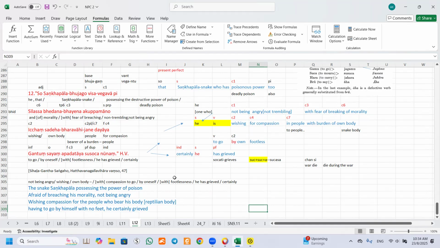So the rationale about this sutta is to make sure that you do good karma, because they say here going footless is an issue. So it appears that going footless is an issue.